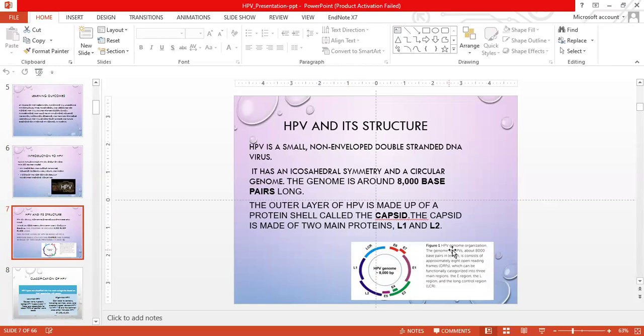This figure represents the genomic organization of the HPV. The genome consists of about 8,000 base pairs in length and approximately 8 open reading frames, which can be functionally divided into three main functional regions: the E region, the L region, and the long control region, LCR.